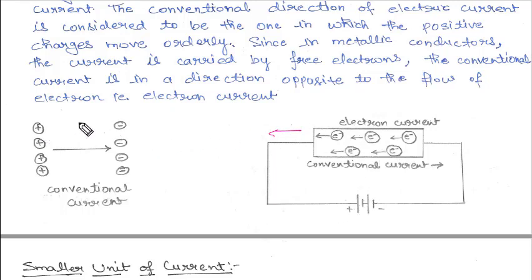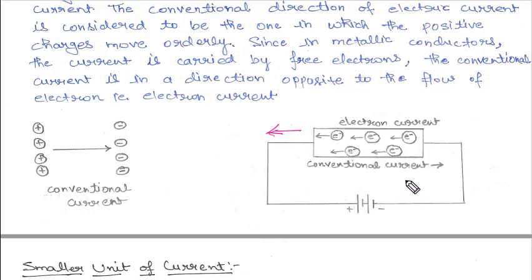But as we know, according to the conventional current, the direction of the electric current is always from positive to negative. But here you can see that the electrons are moving from the negative terminal to the positive terminal. So the conventional current is in a direction opposite to the flow of electrons.